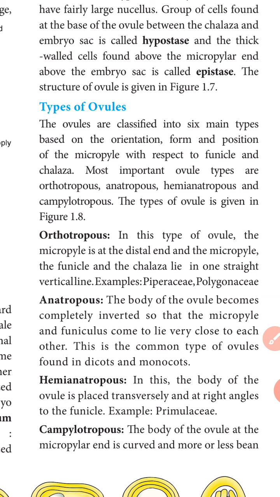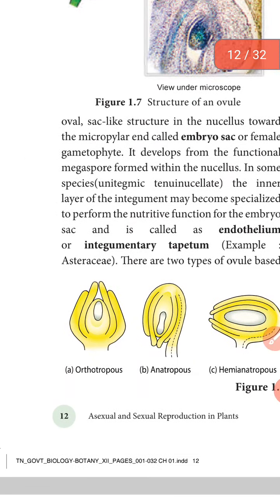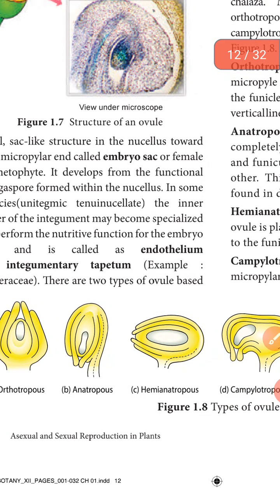In the orthotropous type of ovule, the micropyle, funicle and chalazal end are in a straight line, at a right angle to the horizontal. Examples are Piperaceae and Polygonaceae members. Anatropous ovule: the body of the ovule is inverted. The micropyle and funicle lie close to each other. Many monocot and dicot members have this type of ovule.